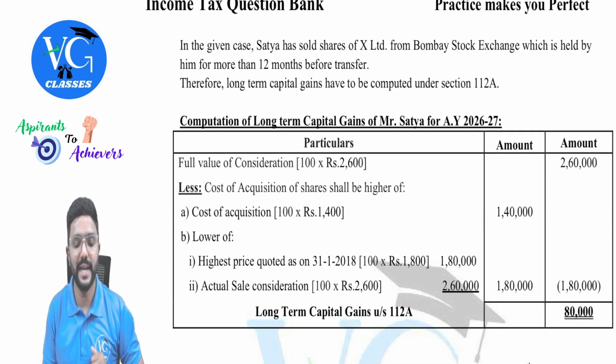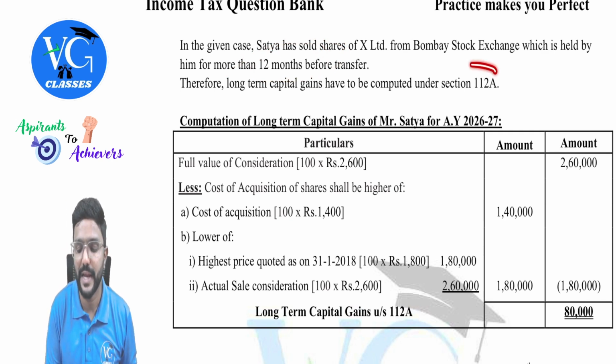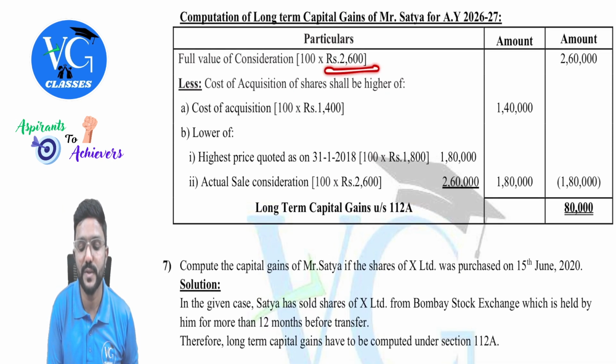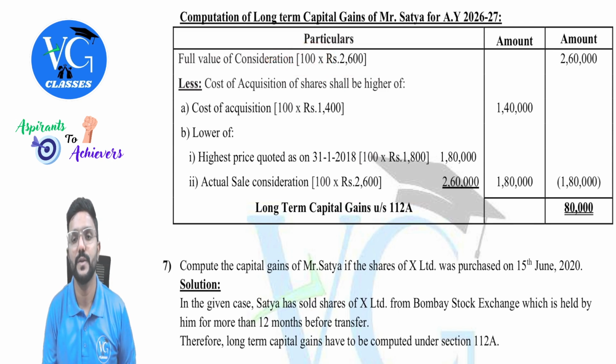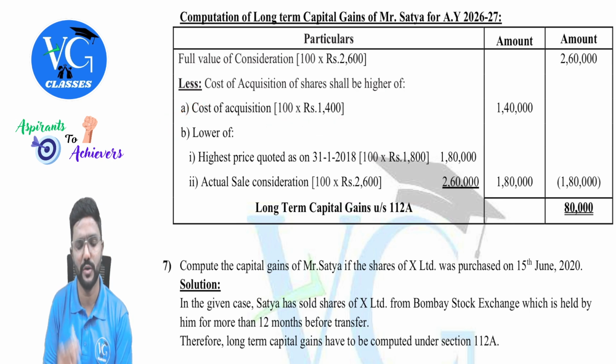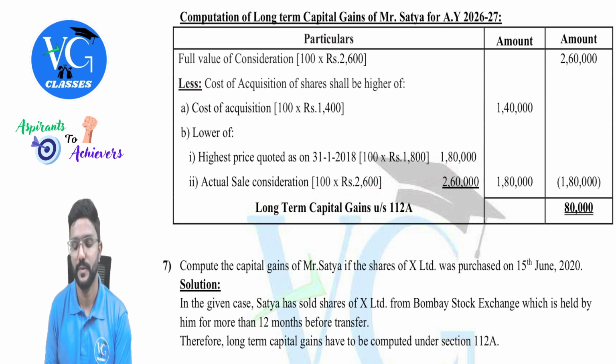As it is a listed share and held for more than 12 months before the transfer, it is a long-term asset. And we need to compute long-term capital gain as per section 112A. Okay. So what is the full value of sale consideration? 2600 per share into 100 shares. So 2,60,000. Then cost of acquisition shall be higher of actual cost, which is 100 into 1400, and lower of highest price quoted on 31st January, which is FMV, 100 into 1800, 1,80,000, and actual sale consideration, which is 100 into 2600, 2,60,000. So whichever is lower, 180.